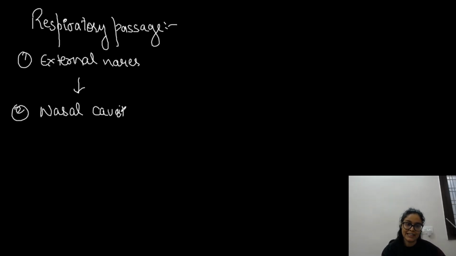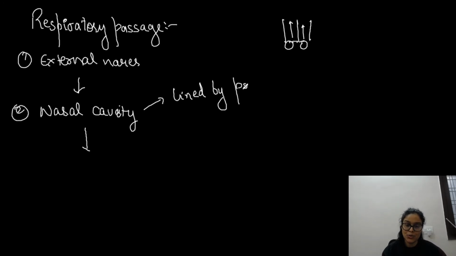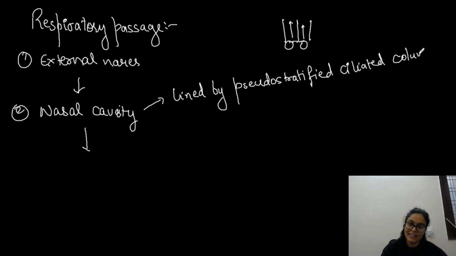So what is the nasal cavity? You know, this is our opening. This is the nasal septum and these are our nasal passages. So here air would enter, right? So from the nasal cavity, and you know the nasal cavity is basically lined by, and they ask this question in the exam, pseudo stratified ciliated columnar epithelium.